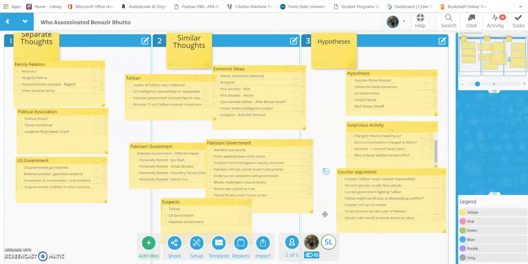Looking at some of the counterarguments, it's really hard to point to exactly who it is, but I think Skyler and I strongly believe that it was Pervez Musharraf that was behind the assassination, with evidence pointing that way, with the corrupt political activity that was connected to it.